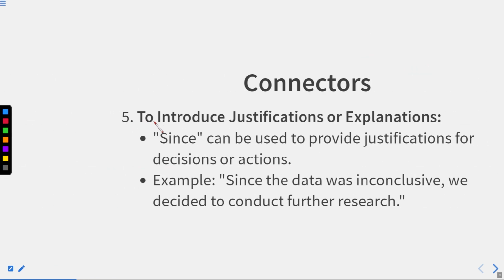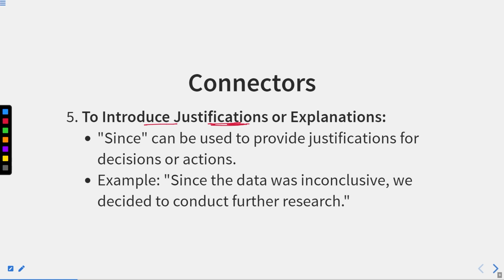Now, after that, we'll have the fifth one, that is to introduce justifications and explanations. As we did in the conjunction because, which was also used to justify the statement or the action or the decision, here as well, to introduce this justification or explanation, we can use the word since, that is the conjunction. Since can be used to provide justifications for decisions or actions. So, this is the same task which since is doing as that of because. Example, since the data was inconclusive, we decided to conduct further research.